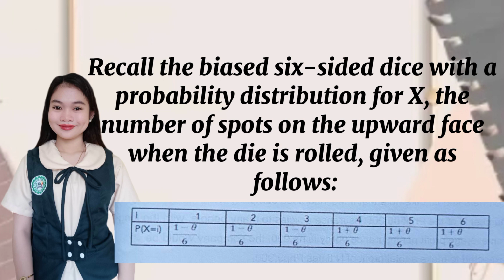For 1, we have (1 − θ)/6. For 2, we have (1 − θ)/6. And also for 3, we have (1 − θ)/6. For 4, we have (1 + θ)/6. For 5, we have (1 + θ)/6. And lastly, for 6, we have (1 + θ)/6.